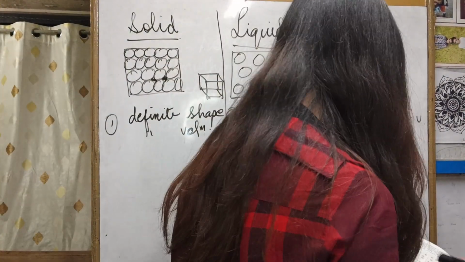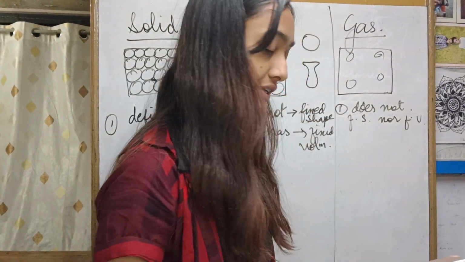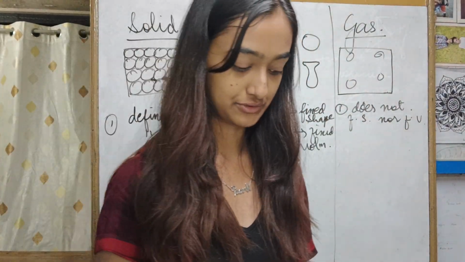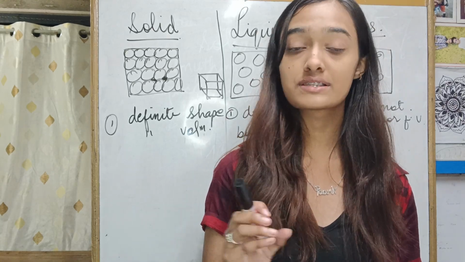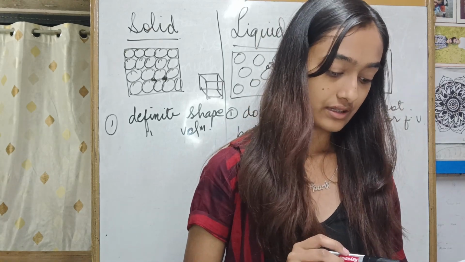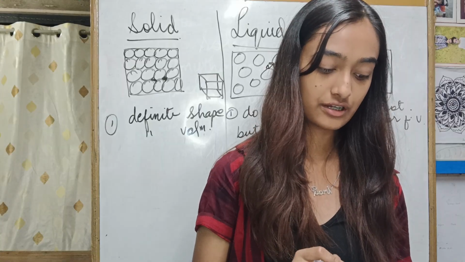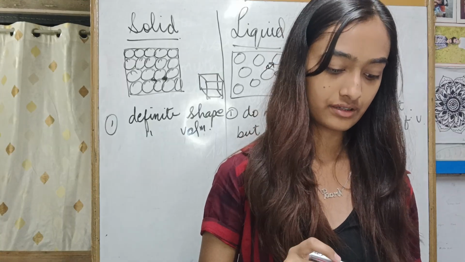So here are a few more differences about solid, liquid and gas. I'll just read and I'll explain, okay? The molecules in a solid are rigid. Rigid means tight. Then molecules in a liquid are non-rigid, not tight.